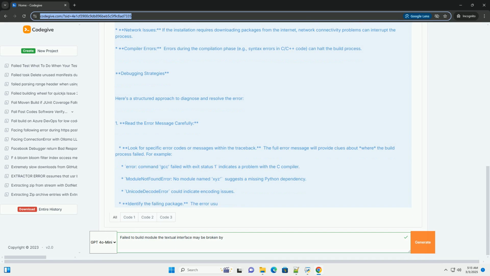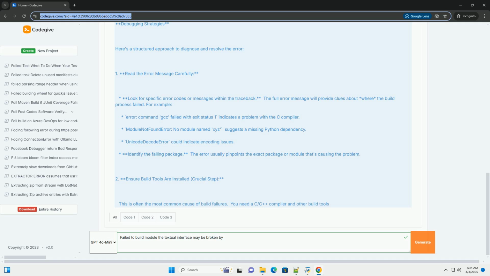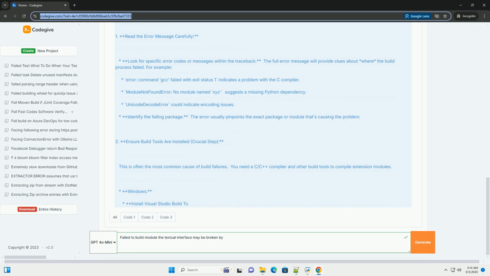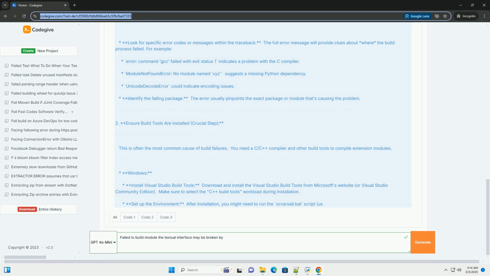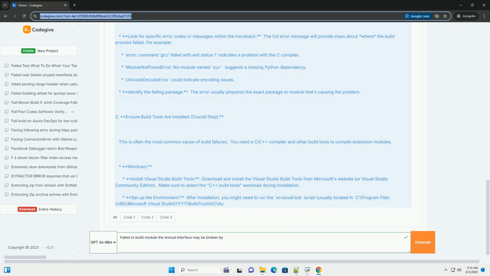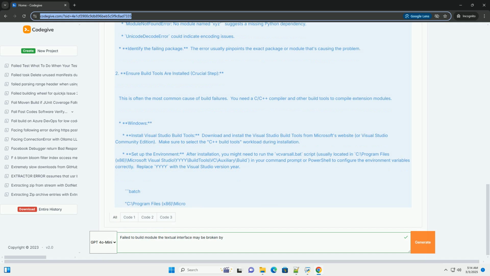Missing or incompatible build tools. Python relies on compilers and build tools, like a C/C++ compiler, to build extension modules. If these are missing or outdated, the build process will fail. Missing dependencies. The Textual library and its dependencies might require other system-level libraries or software packages to be present on your system.